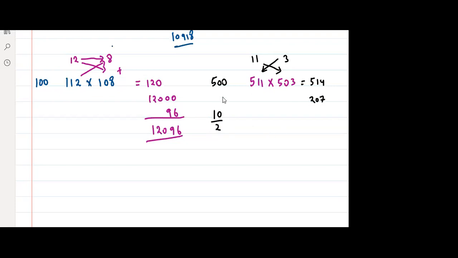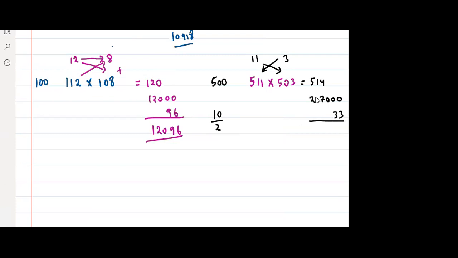And then put how many zeros? 1 zero plus 2 zeros, so 3 zeros over here. Clear? Clear, everyone? Right? And what is 11 into 3? 11 into 3 is 33.